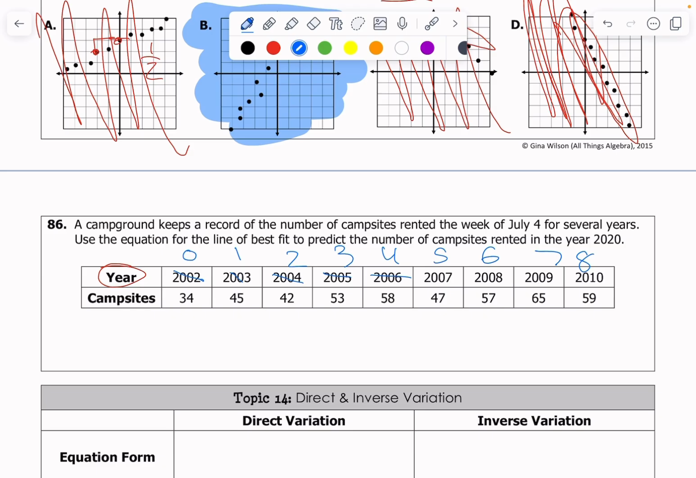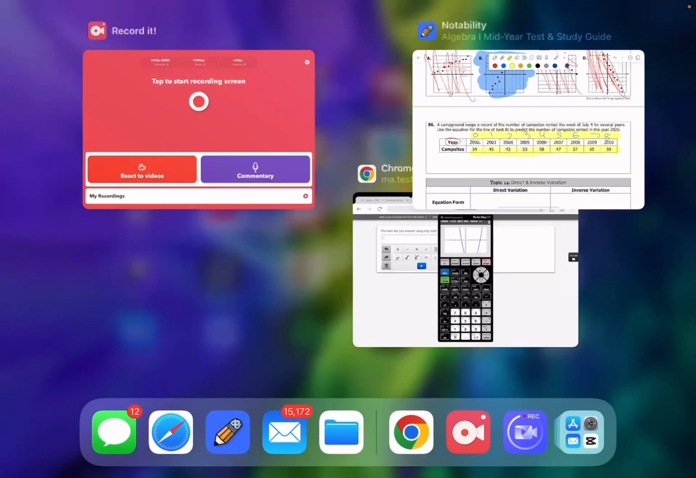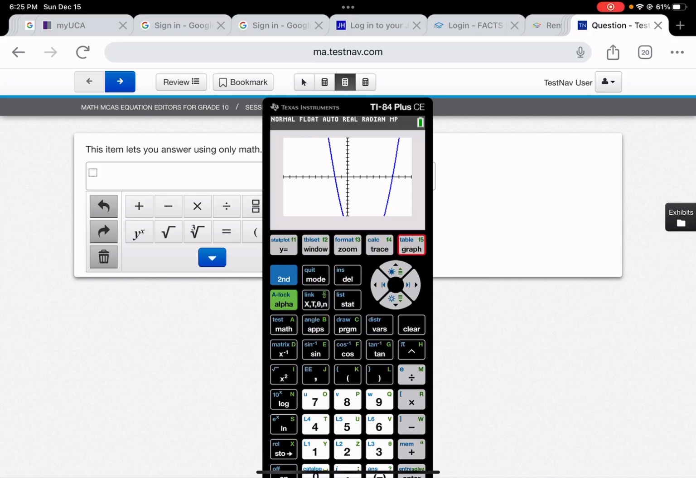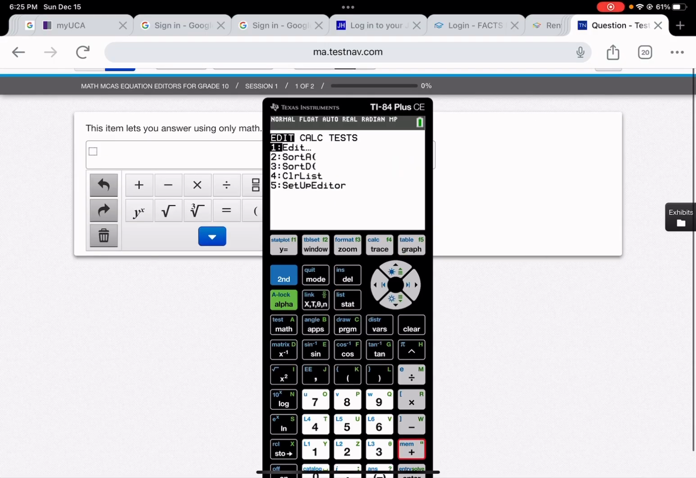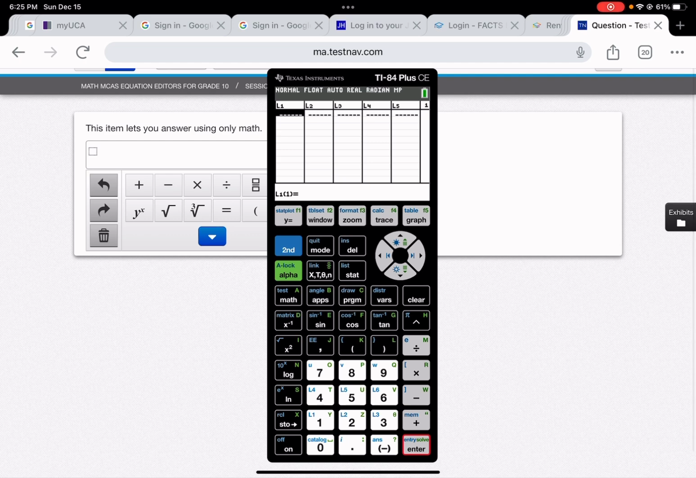And so let's actually plug this information I'm about to highlight in yellow into our calculator. Okay, and I'll go ahead and show you that now. Boom, boom. We go to stat. We click edit. Let's enter in our years. So year 0, 1, 2, 3, 4, 5, 6, 7, 8. And let's go over and enter our y values.